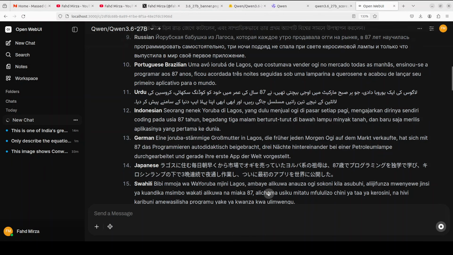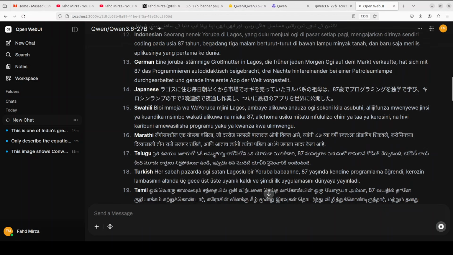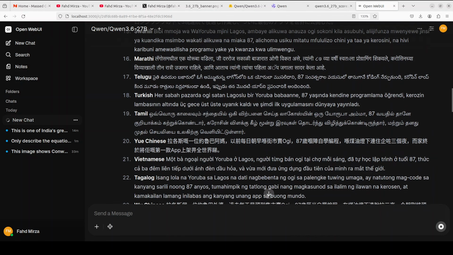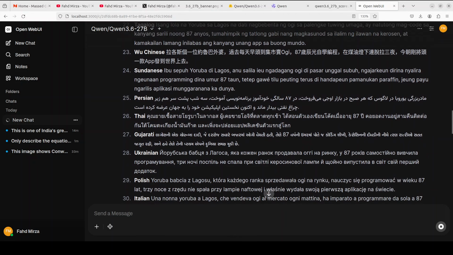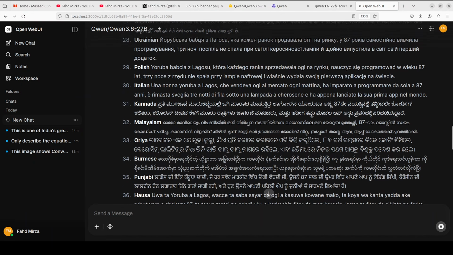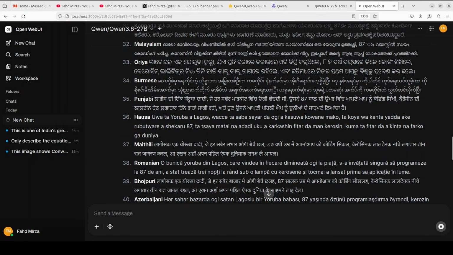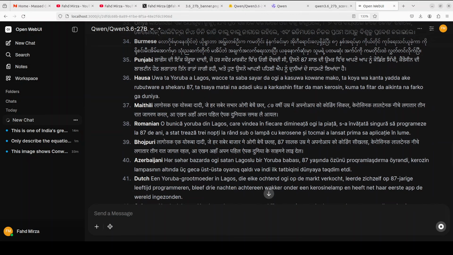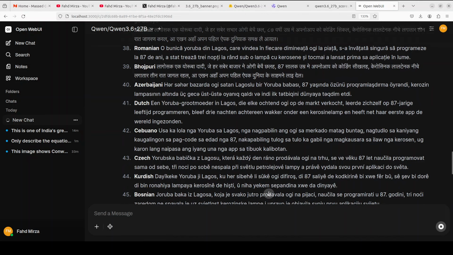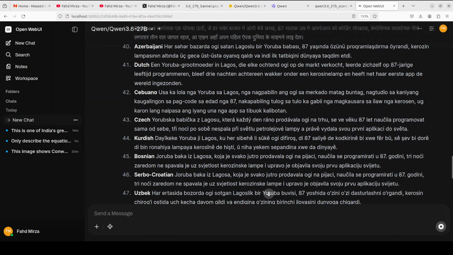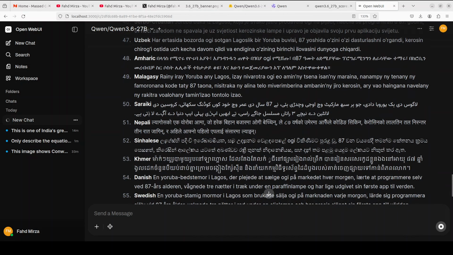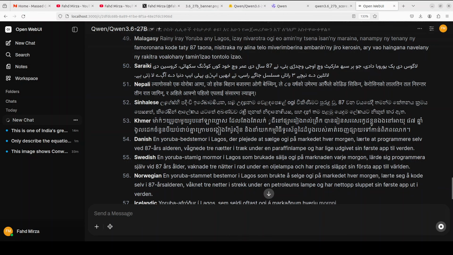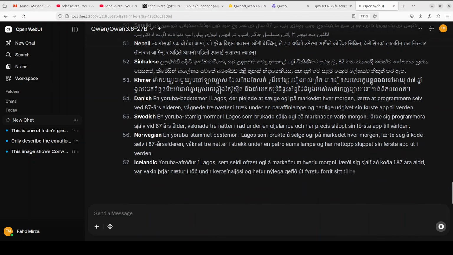Let's keep scrolling. So Swahili is done, Marathi is done, some of the regional languages are there too, and then Chinese, some of the other Asian languages, Persian, Thai, Gujarati, Polish is there, Burmese, Southeast Asia, and then some of the European languages, Czech is there, Kurdish, Bosnian, Uzbek. And please let me know in the comments what you think about these translations.